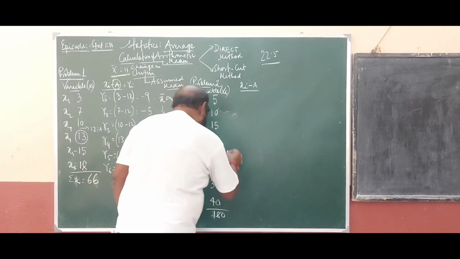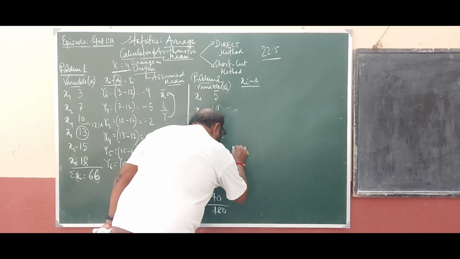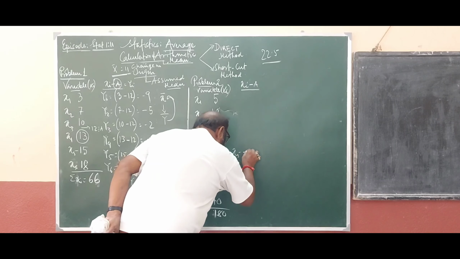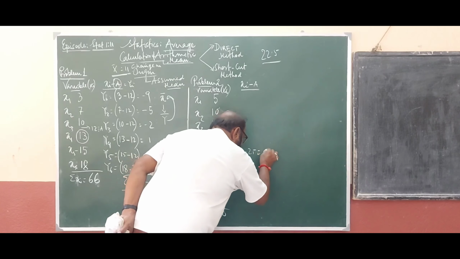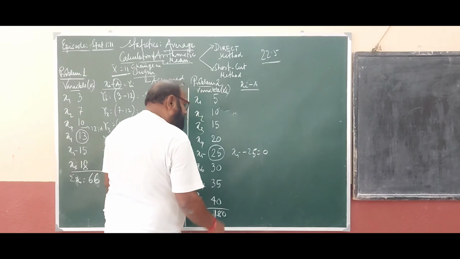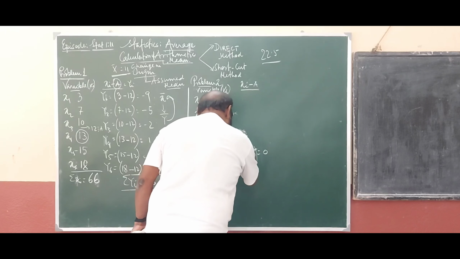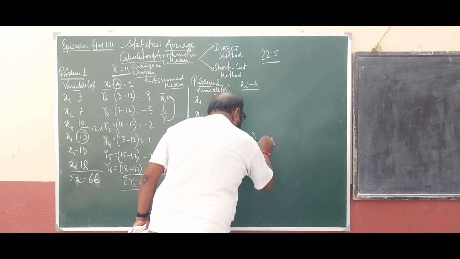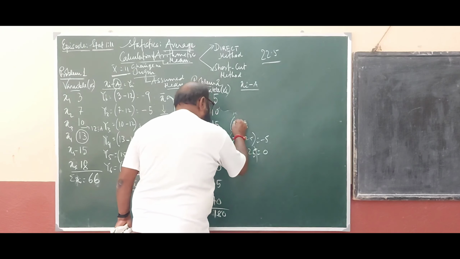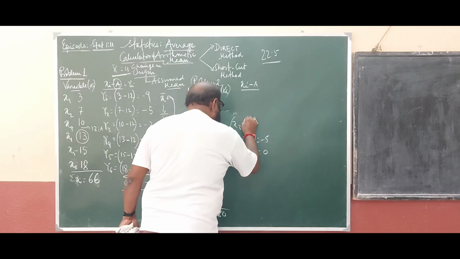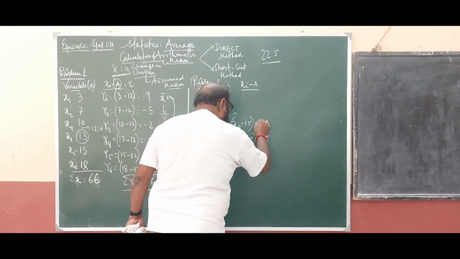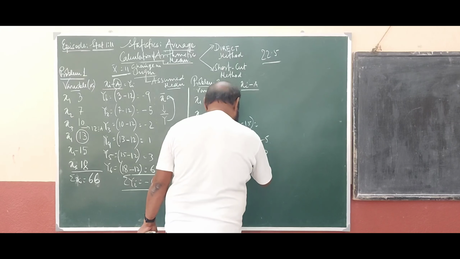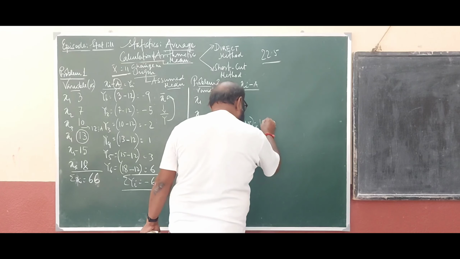Okay. Now, if it is assumed mean, then it is x5. What is the value? x5 minus 25 equals to how much? It is 0. Clear? Now, consider this one. x4 minus 25. So it is how much? Minus 5. x3 minus 25 equals to how much? Sorry, it is minus 10.